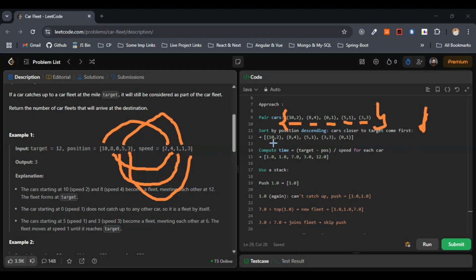The next step is sorting the positions in descending order, which means the car closer to the target comes first.